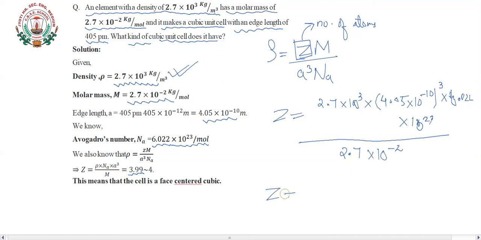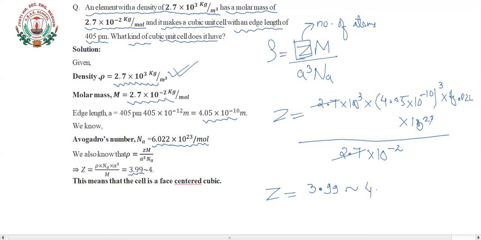So in Z's value, this 2.7 gets cancelled out, and on multiplying 4.05 cube and 6.022 we get 3.99, and all the powers of 10 get cancelled out. Only 3.99 will be left, so we can say that 3.99 is very much equal to 4.